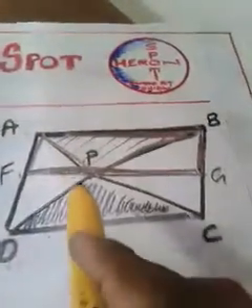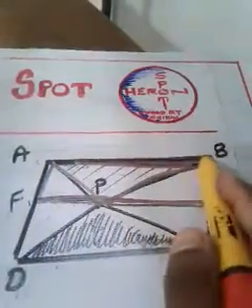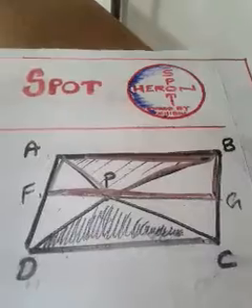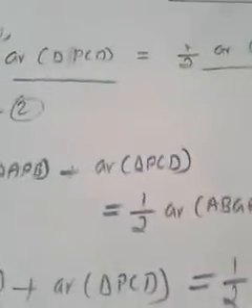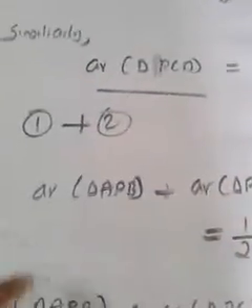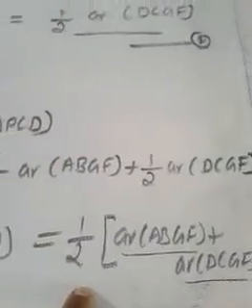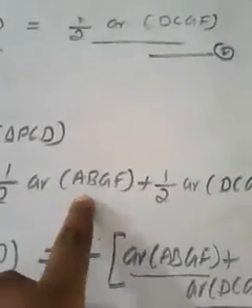Area of ABGF means this much portion. Let me explain once again. By adding the first and second equation, LHS add and RHS add. LHS keep it like that, and on the RHS, can you take half outside? Yes, you can take half outside. Then inside the bracket, area of ABGF plus area of DCGF will come.